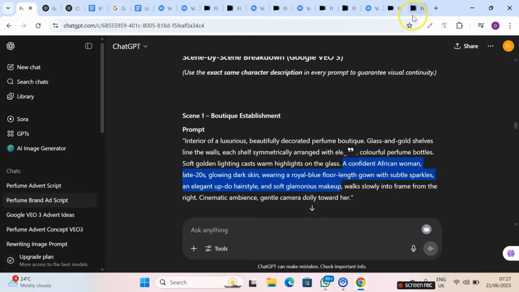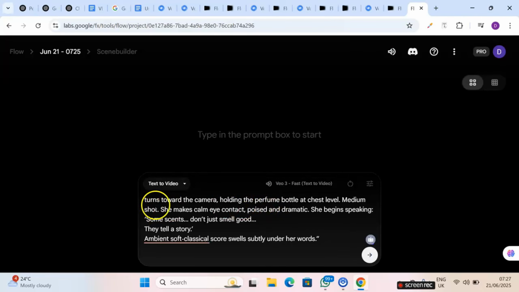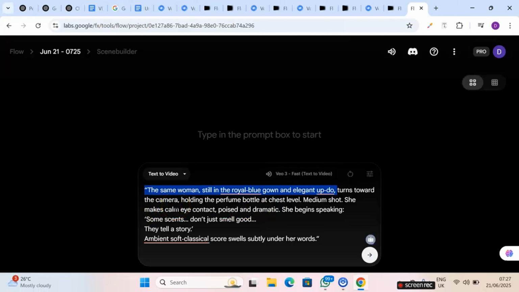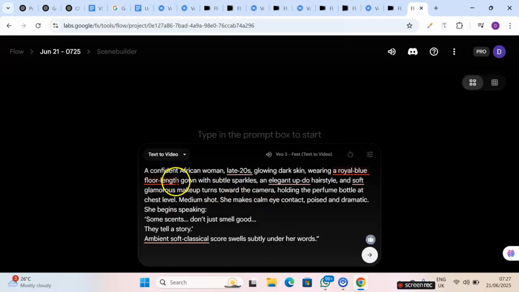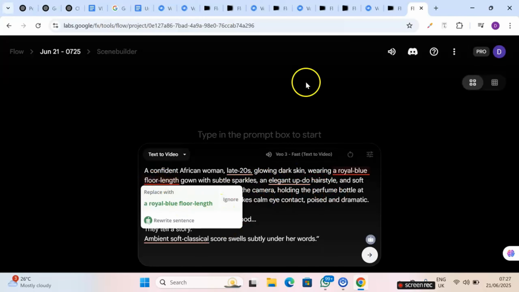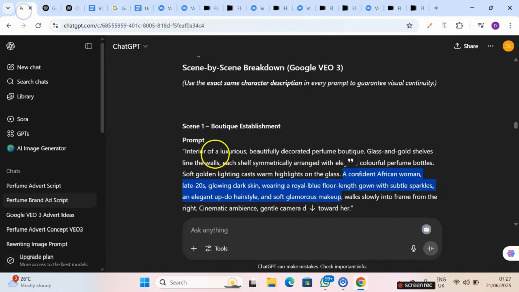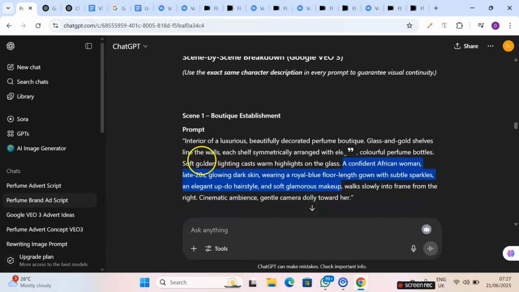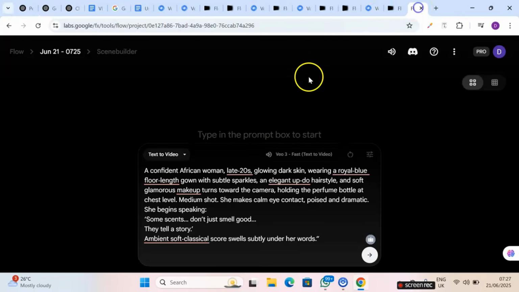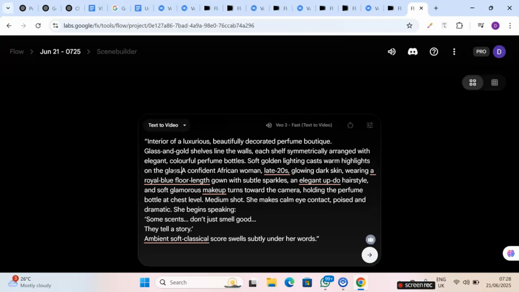Then I come to VEO3 and paste it right here, so that it will give me the same character or something very close. Now, where it stated holding the perfume, I'll need to go back to my first prompt and also copy the interior. Okay, let me copy this part as well so that the interior will look the same as what we have in scene 1.